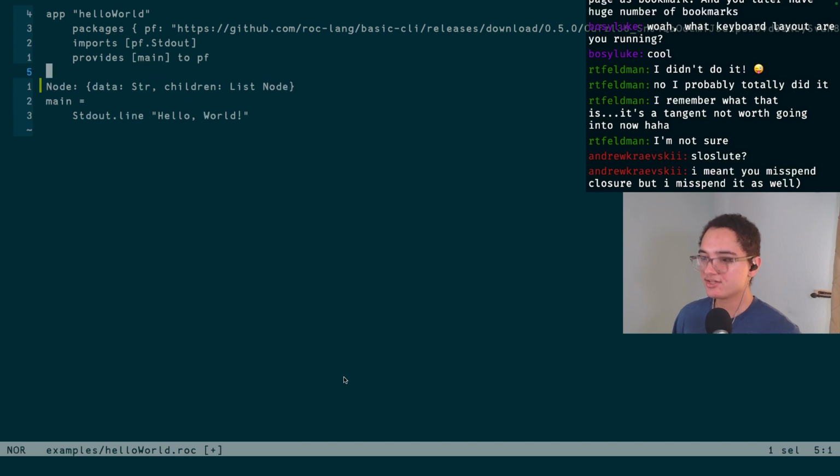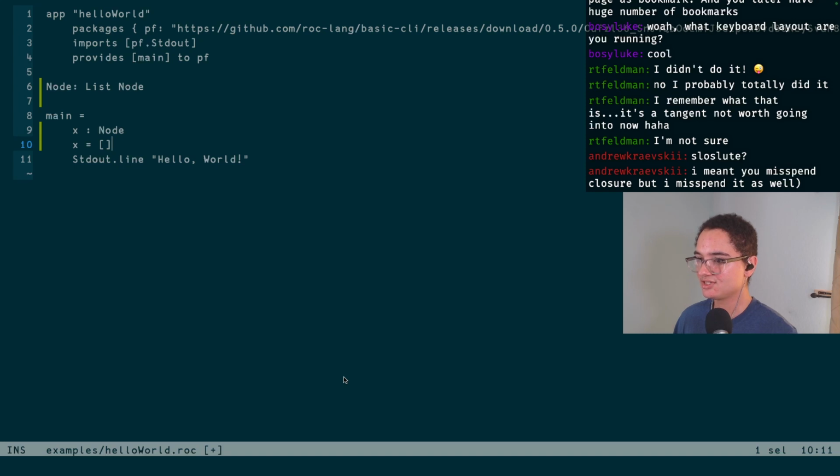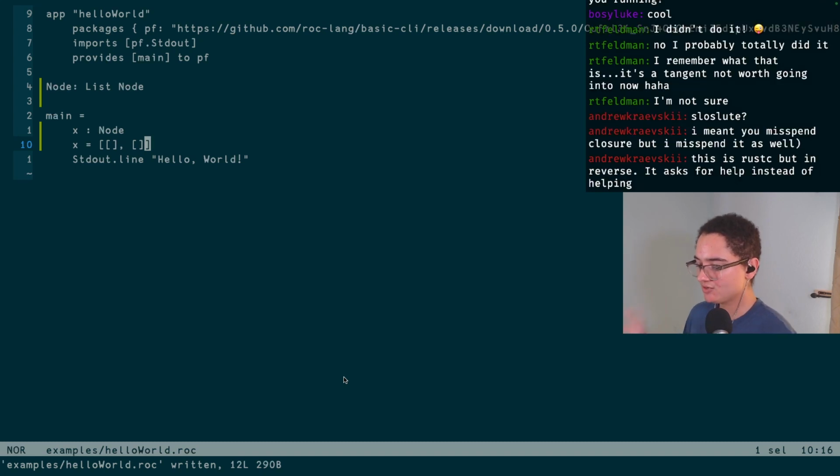And we'll actually simplify this to the most basic form of this type, like so. It's just this uselessly recursive type, but I should be able to have one. So if I say x is a node, and I just say x equals an empty list, and I theoretically could put another empty list in that because that is also a valid node. But this is the bug I want to solve, is enabling this.